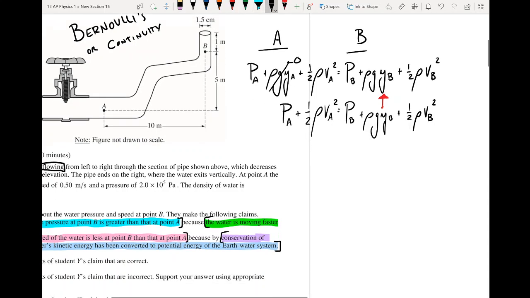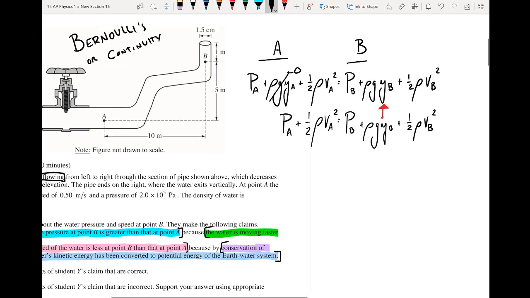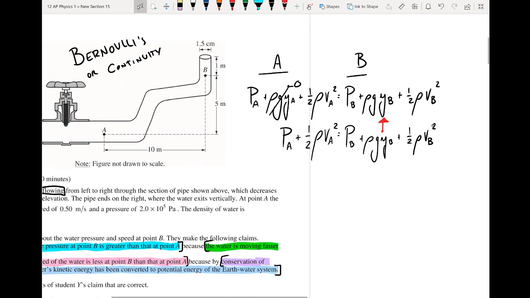So that means that either the pressure or the velocity would have to go down in accordance with this. We have to have everything at point A equal what we have at point B. Because we have this increase in gravitational potential energy, we had to sacrifice something somewhere. We either had to sacrifice the velocity, the kinetic energy term, or the pressure term. But one of these has to decrease because we had to give some of the energy to gravitational potential energy.